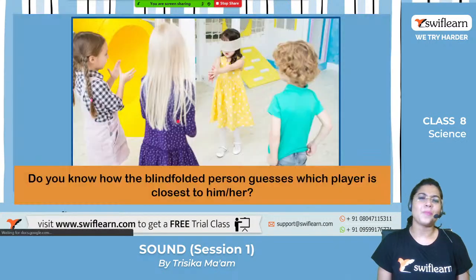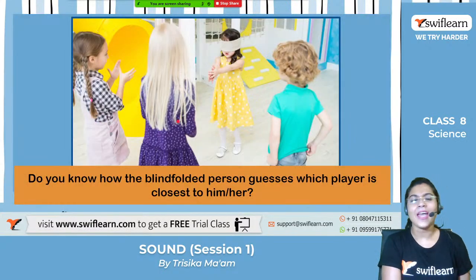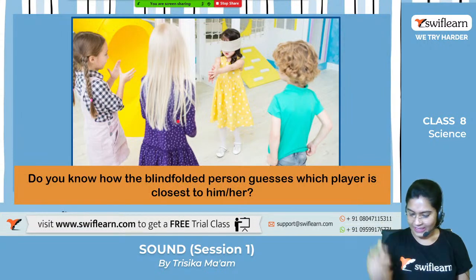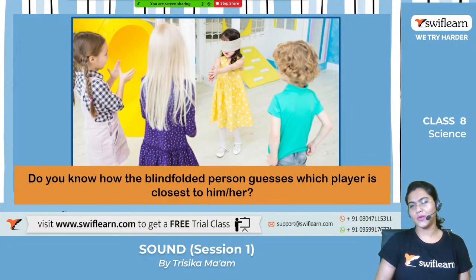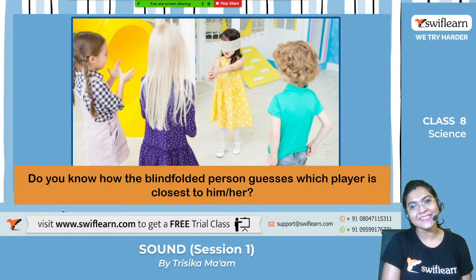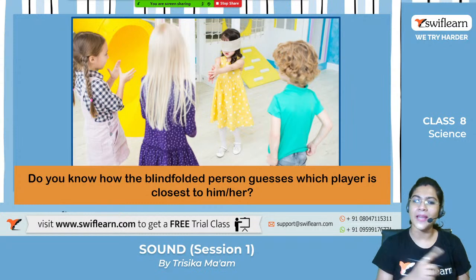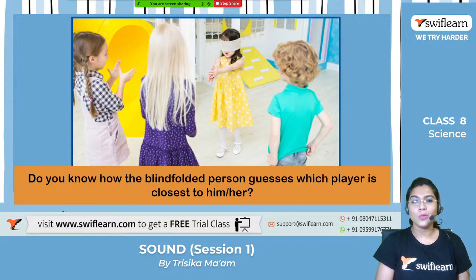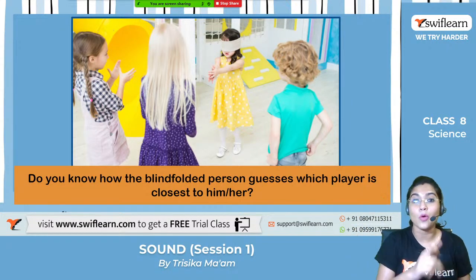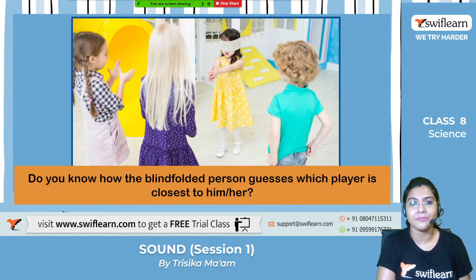First, let us go back to our childhood. Okay, and have you ever played this type of game in your childhood? I have played it. It's called the blind man's bluff game. Yes. So what happened over here? One blindfolded person is there who has to guess whoever is present nearby or who is present far away, and accordingly, she or he has to find their friends. So have you played it? It's a very funny game, right?